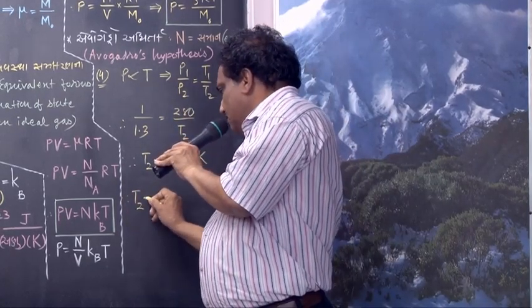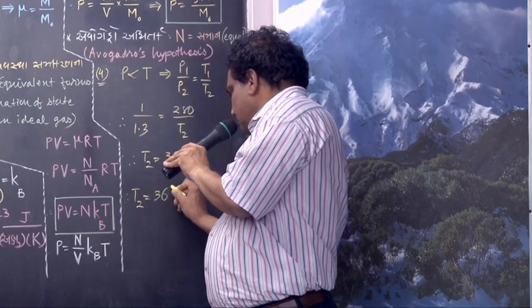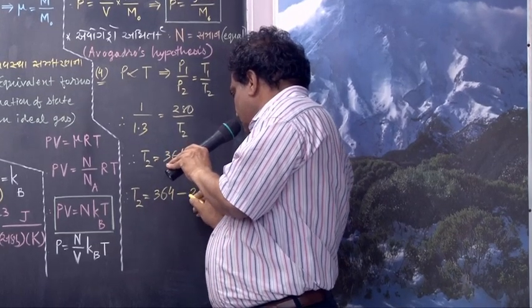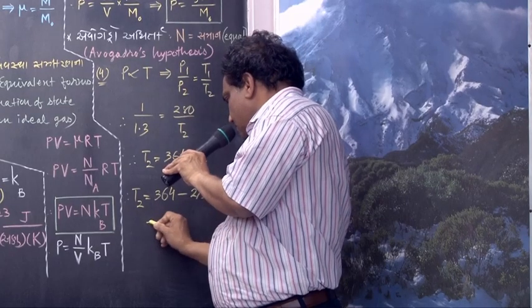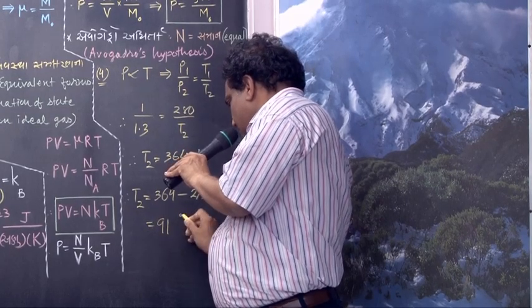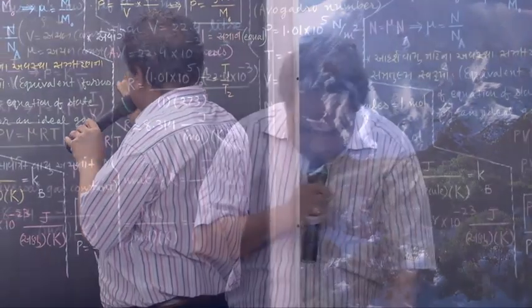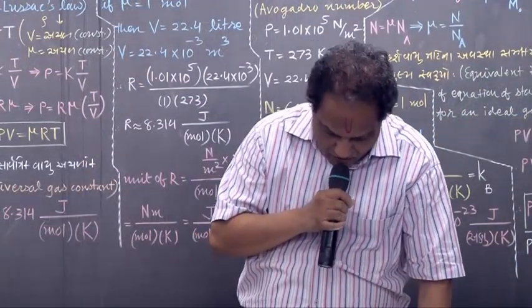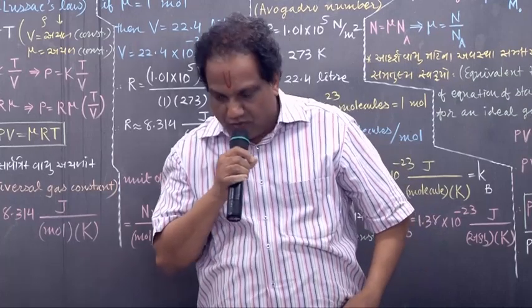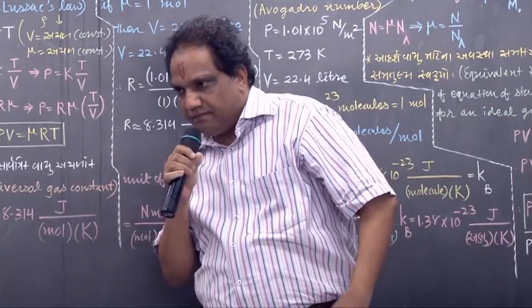Write down this. This is sum number 5. Make correction in number 3. What have you written? M1 upon M2 equals P1 upon P2.